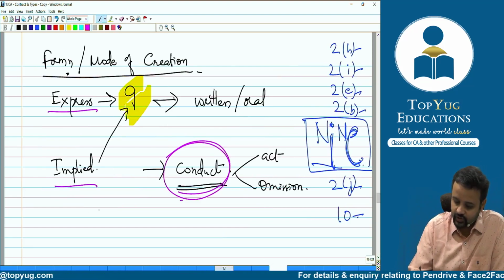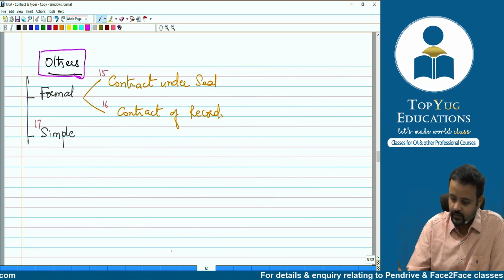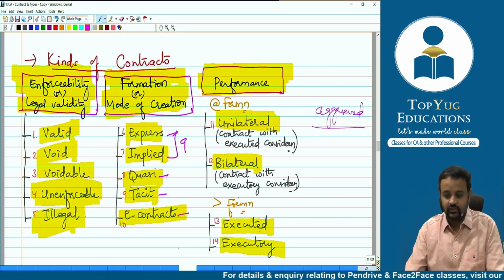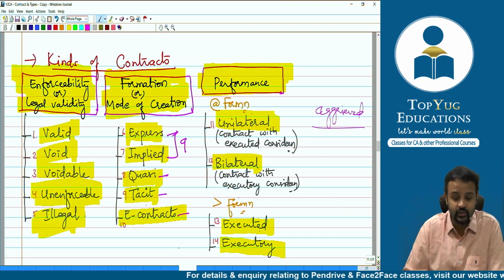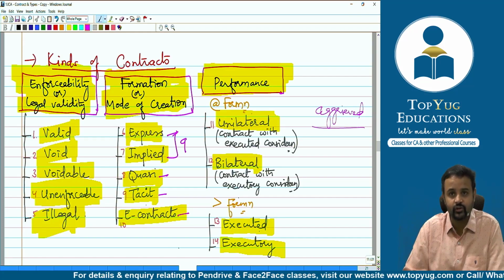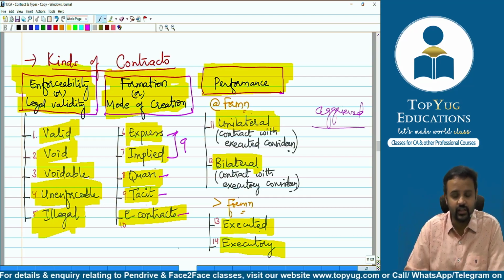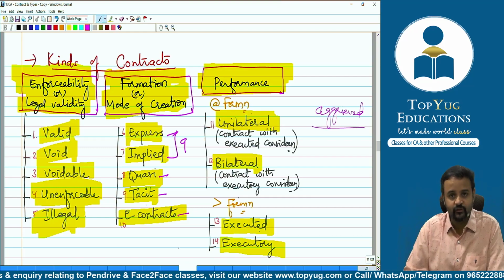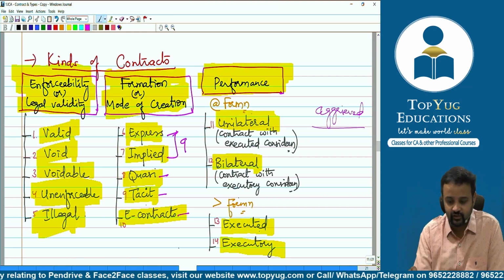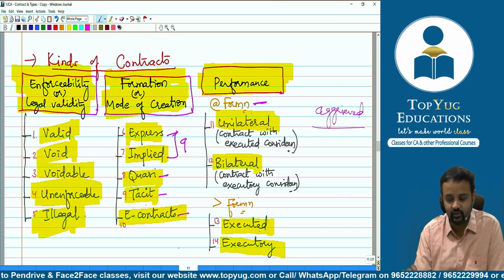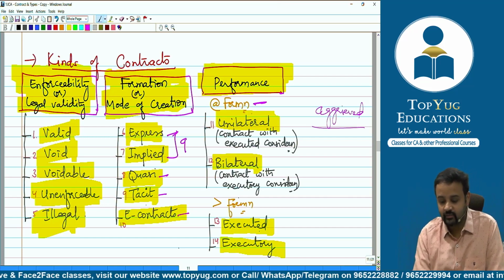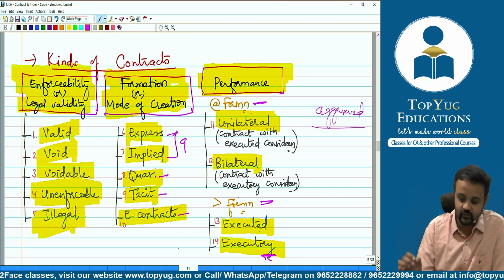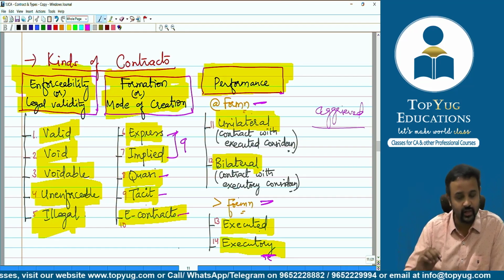Right, let's go to our sheet. So we talked about on the basis of enforceability or legal validity, wherein we have valid, void, voidable, unenforceable, illegal types of contracts. Then on the basis of formation or mode of creation also we said that express, implied, quasi, tacit or e-contracts can be there. Then on the basis of performance, I have written here for you in the chart. At the time of formation we'll say unilateral or bilateral contract. But after formation of the contract, it is executed or executory contract.